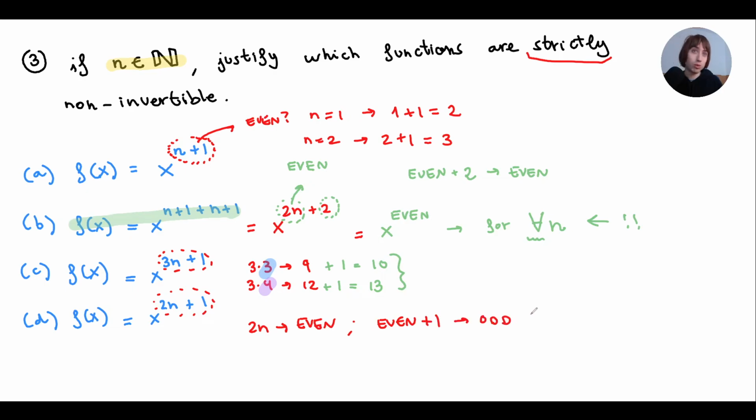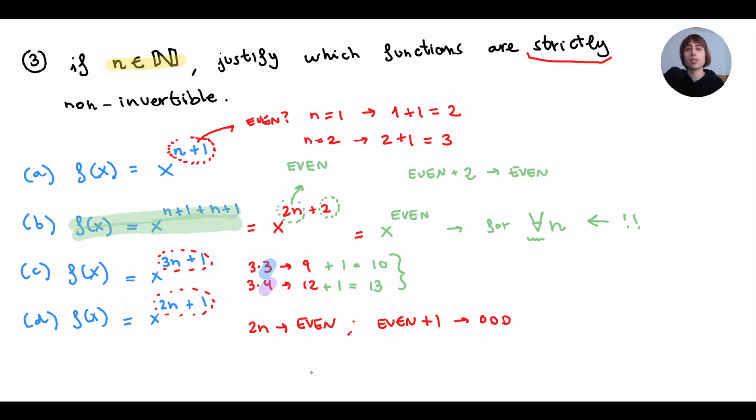For example, 2 plus 1 is 3. So this one is strictly invertible. No matter which value of n I put in, it will always have an inverse. So the only function that was strictly non-invertible was this one.